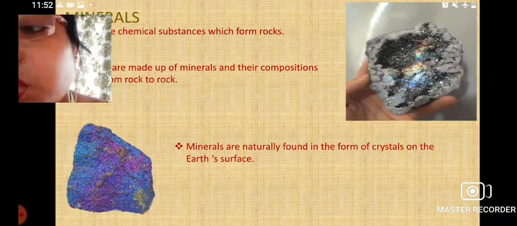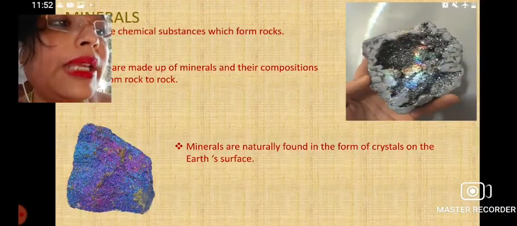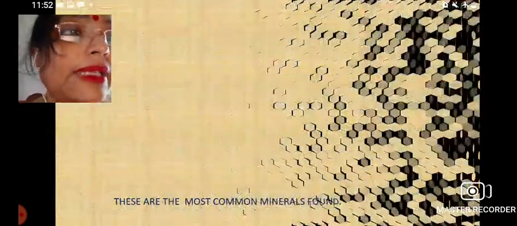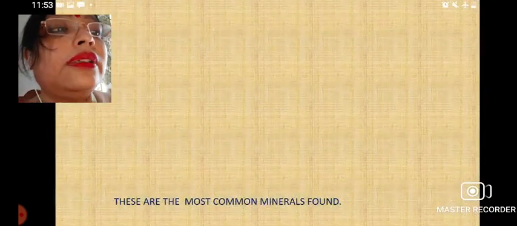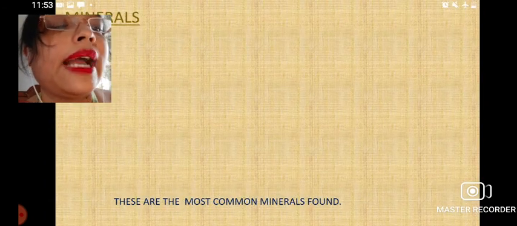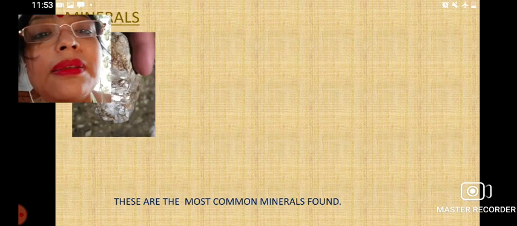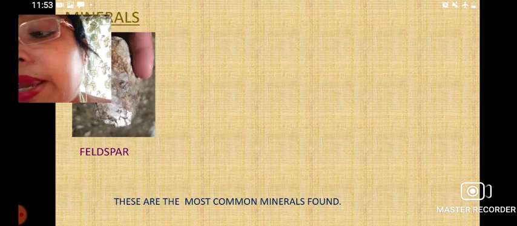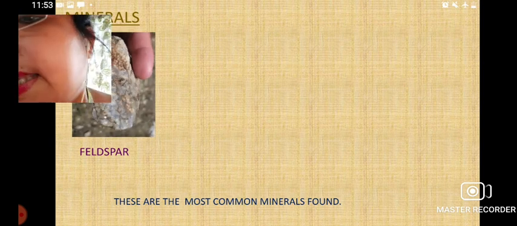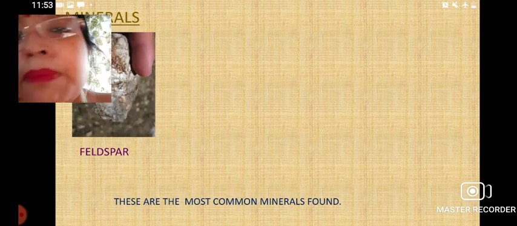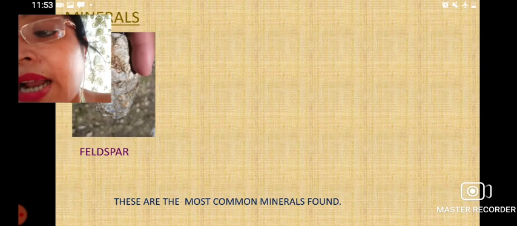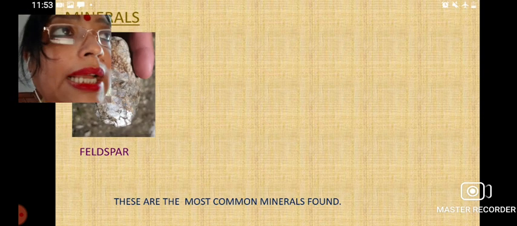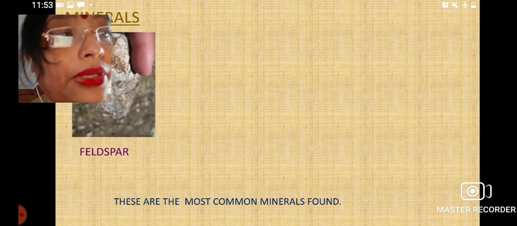Examples of metallic minerals are gold and diamond. The rocks from which metals can be extracted are known as the ores of the minerals.